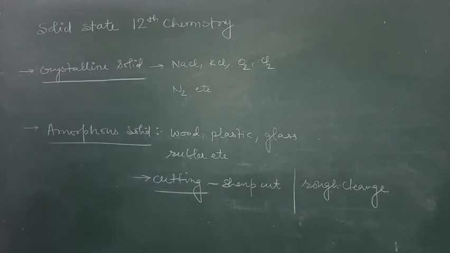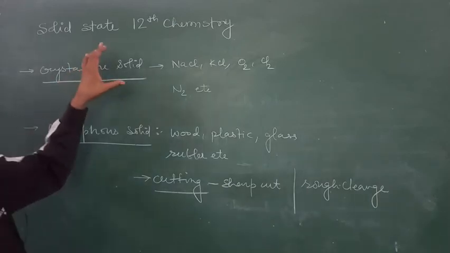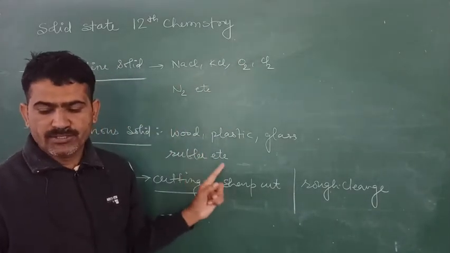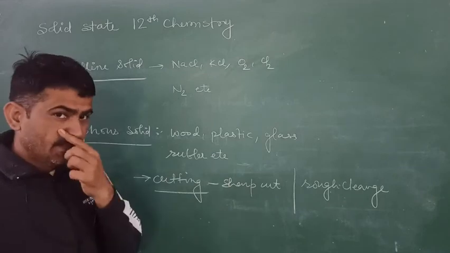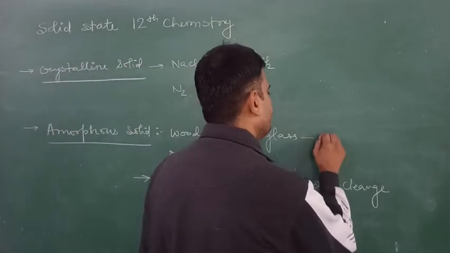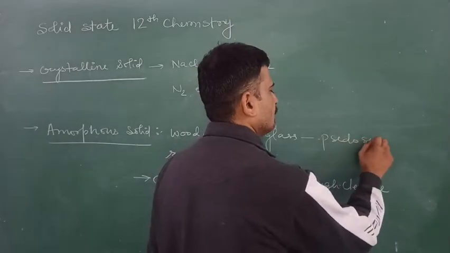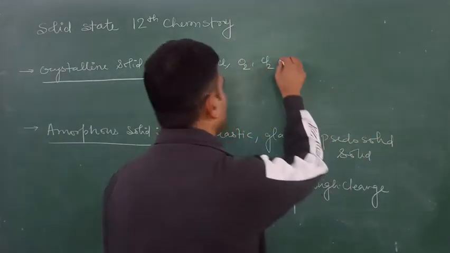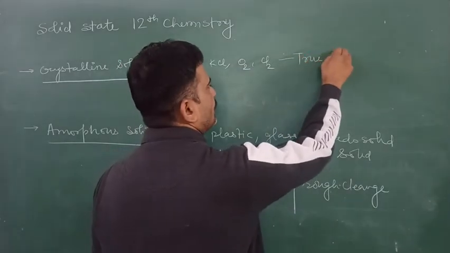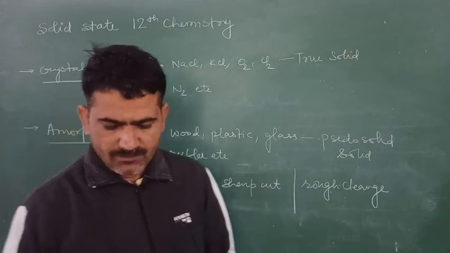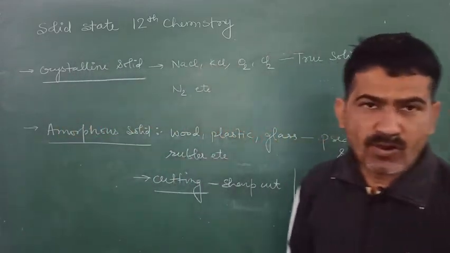Now next property is the heat of fusion. Crystalline solids have a high heat of fusion, amorphous solids have a low heat of fusion. In turn you can say amorphous solids are pseudo solids, but crystalline solids are true solids.